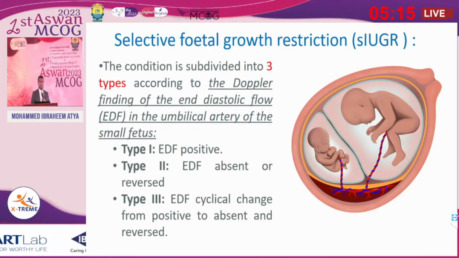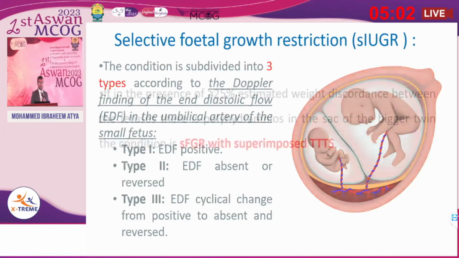The condition is divided into 3 types. Type 1 is with positive end-diastolic flow. Type 2 is end-diastolic flow absent or reversed. But type 3 will have changing or cyclic change in end-diastolic flow from positive to absent or reversed.